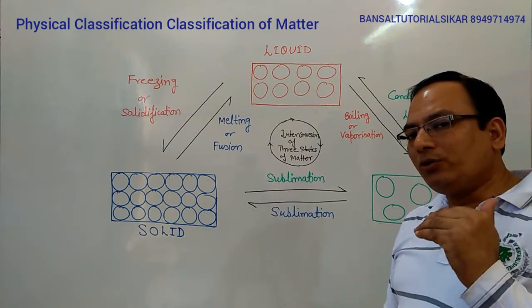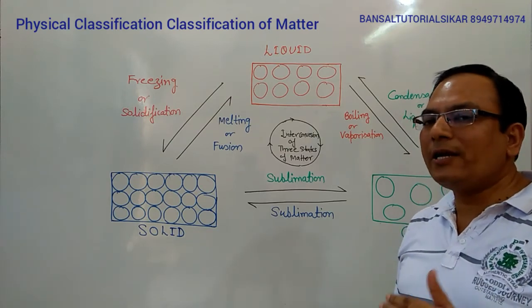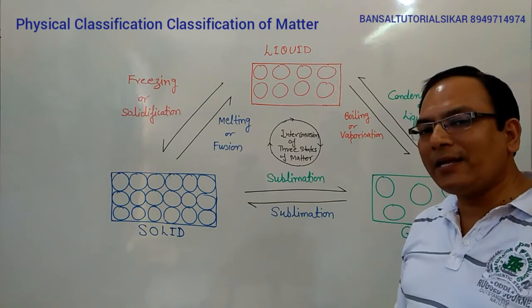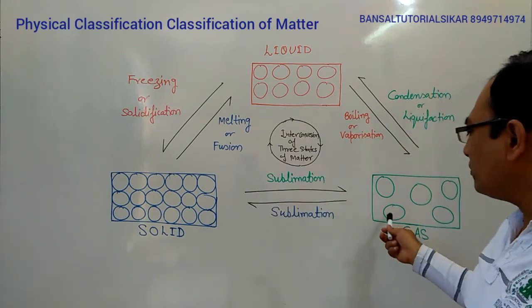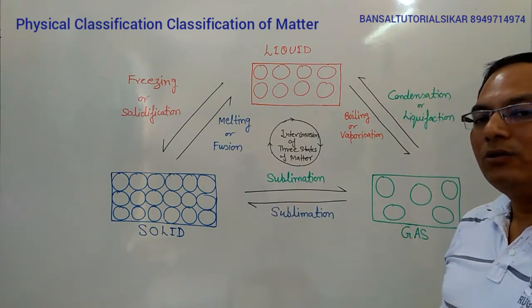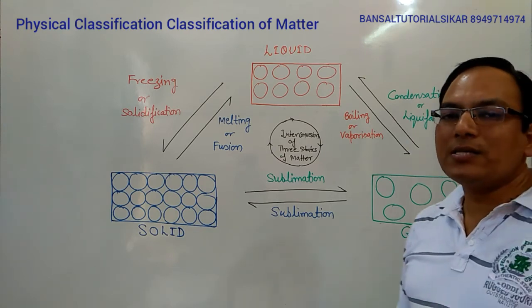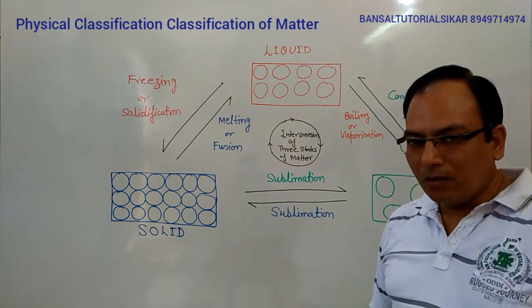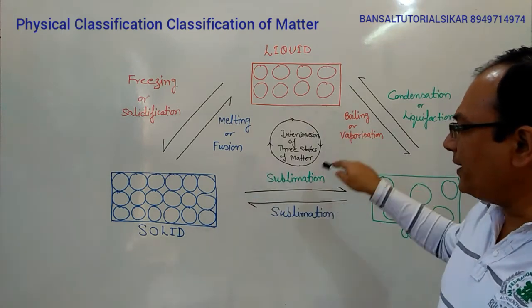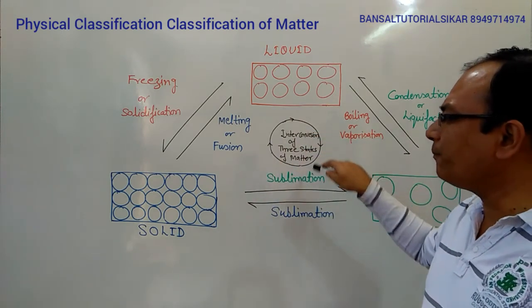They do not melt. They are solid in condition. They do not melt when they are heated. They directly convert into the vapor state. And this process is called sublimation. And the whole process is called interconversion of the three states of matter.